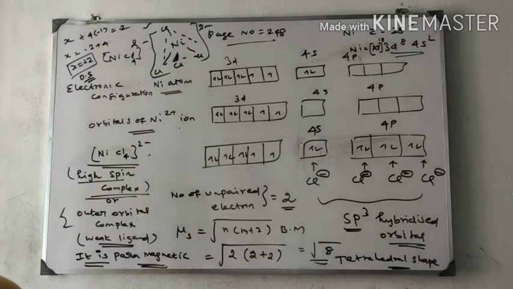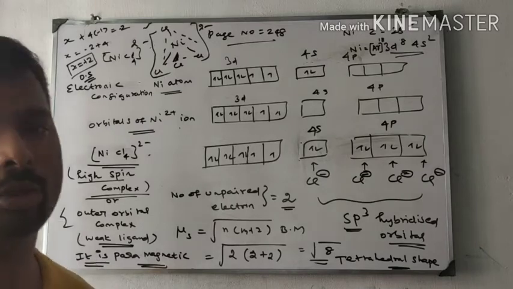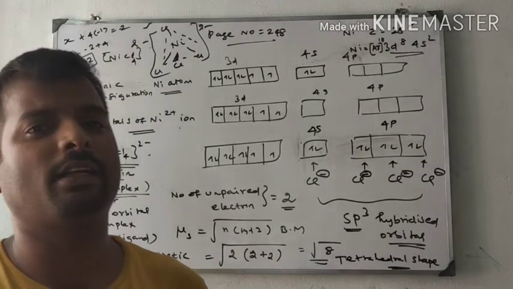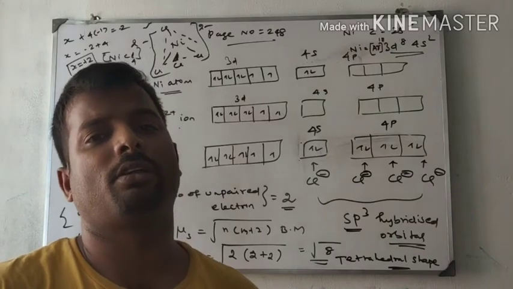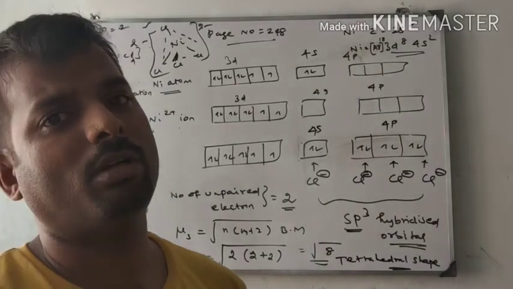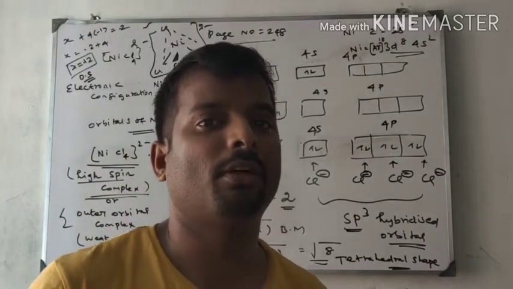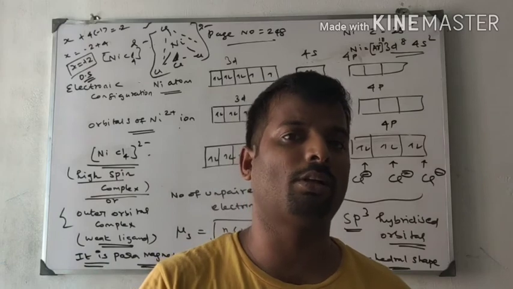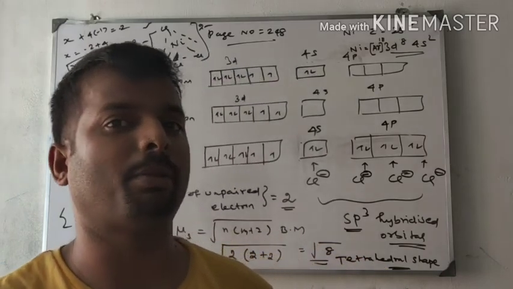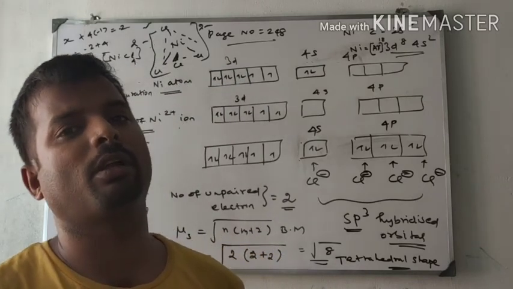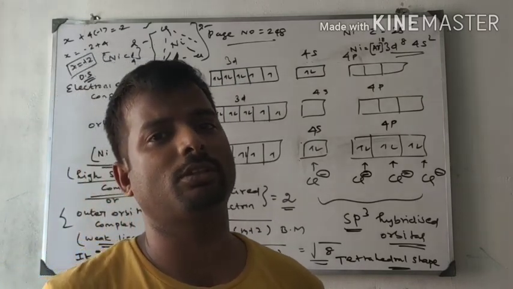Still some problems are there, and next class I will continue. With this I can wind up the class. Patiently sitting and listening is very important. You have to go through the 40 minutes video. Practice yourself. It is a very important part. Practice 1 or 2 times, and practice with the previous board papers also. This is a very important part. Surely you will get 2 to 3 marks. Thank you students. God bless you.